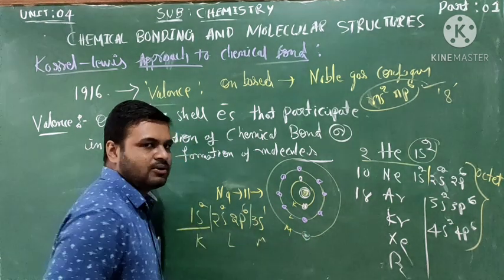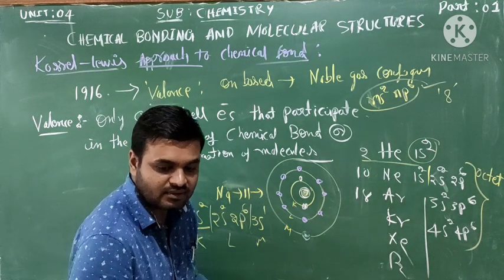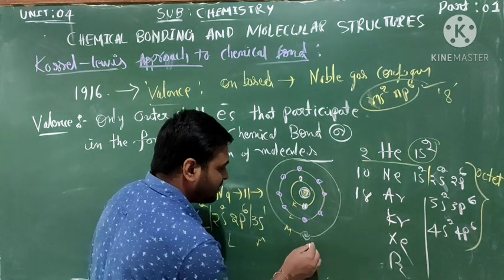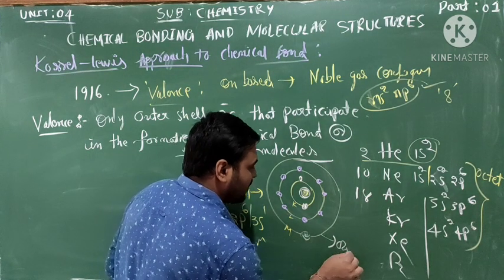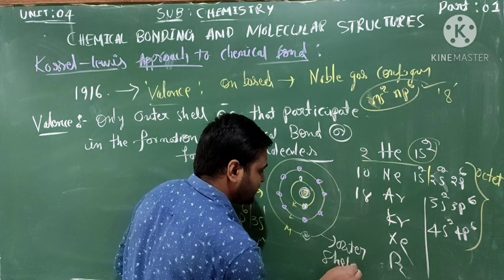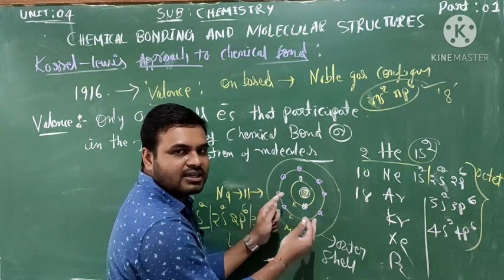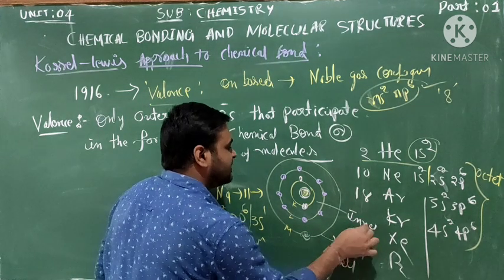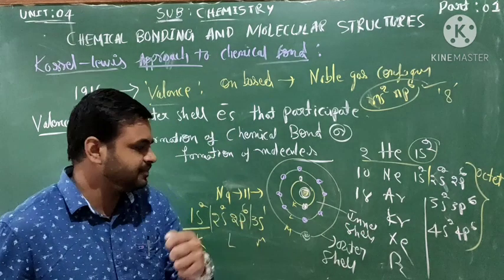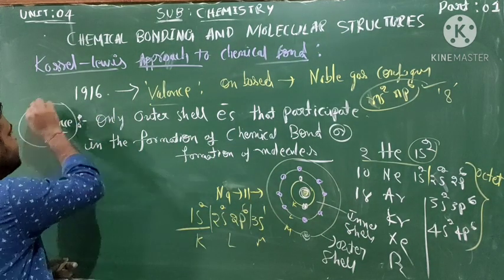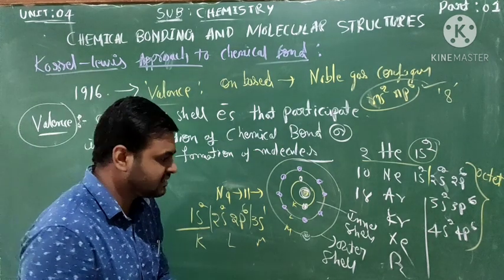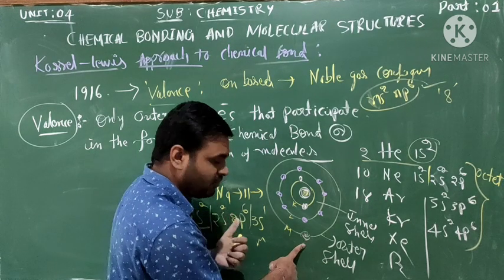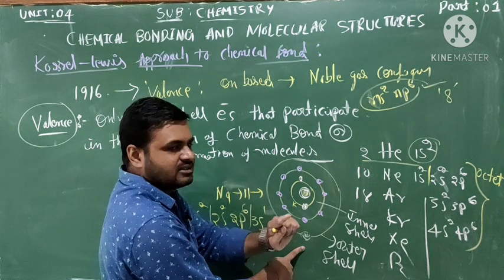This is called the outer shell electron, and the remaining all are called inner shell electrons. Clear? So what is the definition of valence? Valence means the outer shell electrons. Sodium has only one outer shell electron.